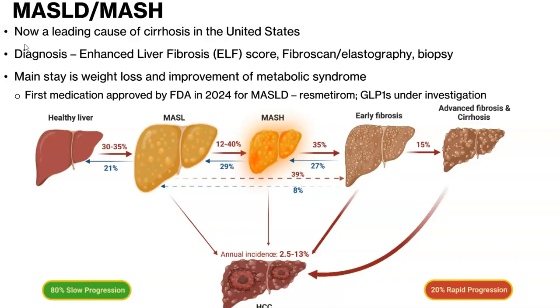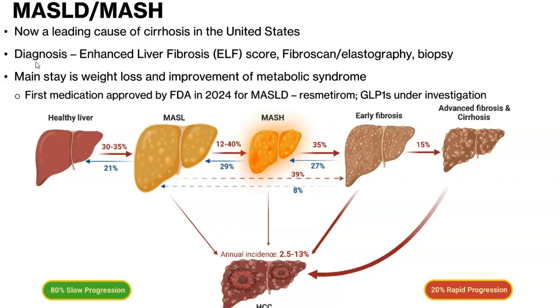The risk factors for MASH include female gender, age over 45 years, BMI greater than 30, an AST to ALT ratio greater than 1, and type 2 diabetes, or other manifestations of metabolic syndrome. Patients may be asymptomatic, but when they do present with symptoms, they may have fatigue, malaise, right upper quadrant fullness, or right upper quadrant pain. On exam, they may have evidence of hepatomegaly or stigmata of chronic liver disease.